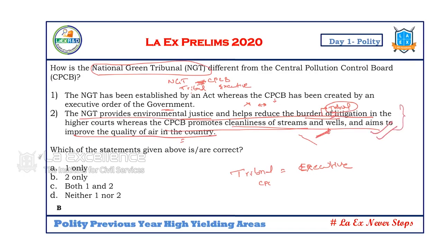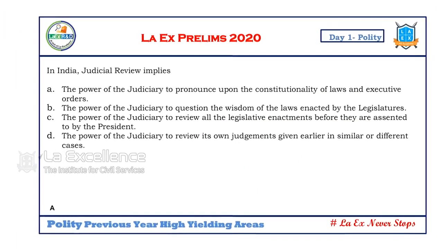That's the right statement. Any institution, when you talk about it, is a constitutional body, statutory body, or executive body. These points we need to know first. And the next thing is the difference between them, which is the most important thing. That is what we need to understand. Next, let's go to the next question: in India, judicial review implies.